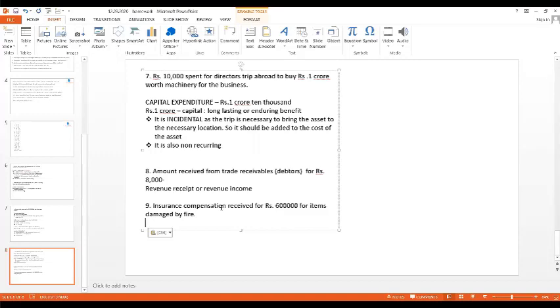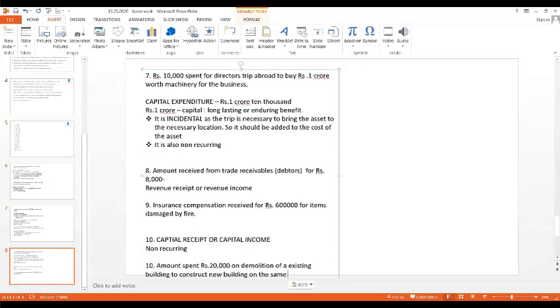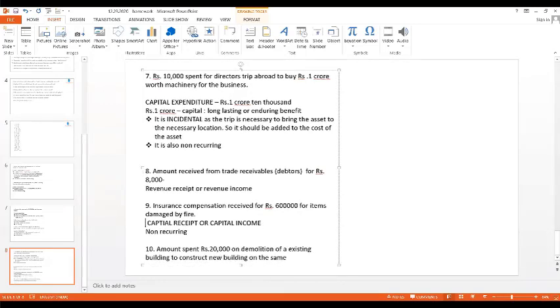Tell me whether it is recurring or non-recurring. Again and again, you will have fire, and again they'll pay compensation? No, ma'am, it will happen only once. Very good. So that is why it is a capital income. This is how you should write, this is how you should give the answer.